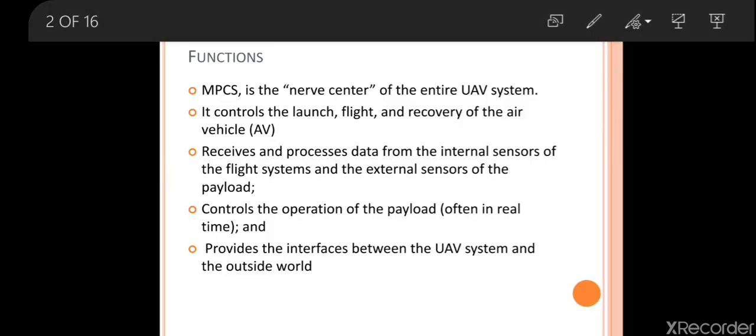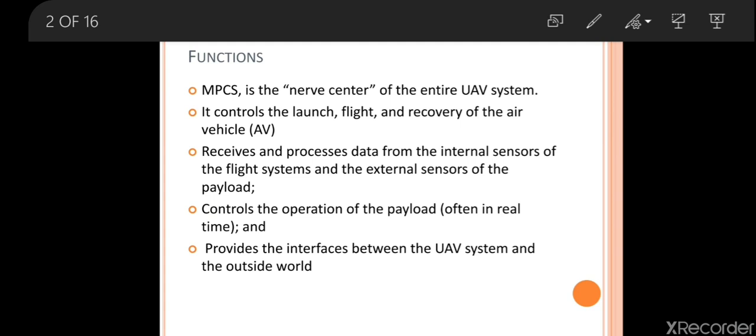First, we can start from the function of our mission planning and control station. This one is considered the nerve center of the entire UAV system. Why am I saying this is the nerve center for the UAV system? In the same way, just imagine our body, how our nerve center is functioning. It will collect all the information from all over our body and give it to our brain. So the brain is the control station for our entire body. In the same way, the MPCS will work as the control station for our entire UAV.